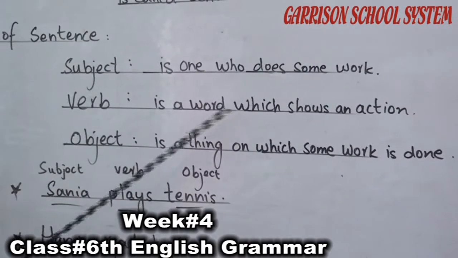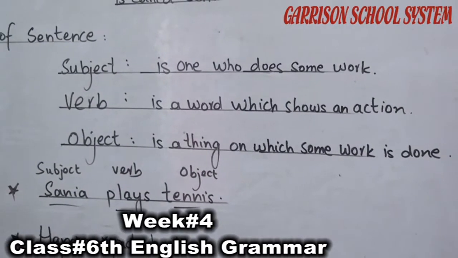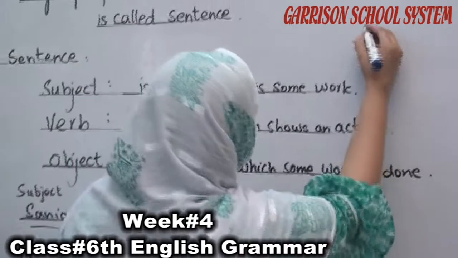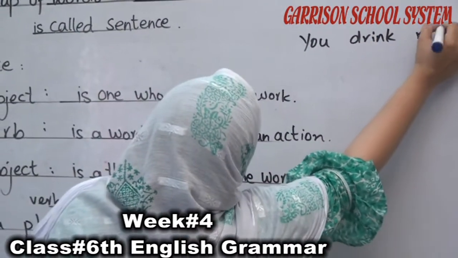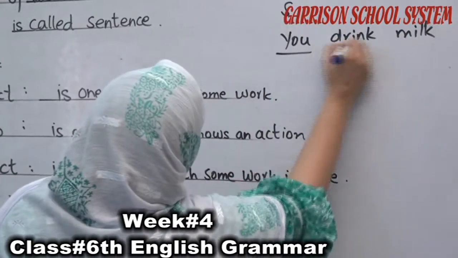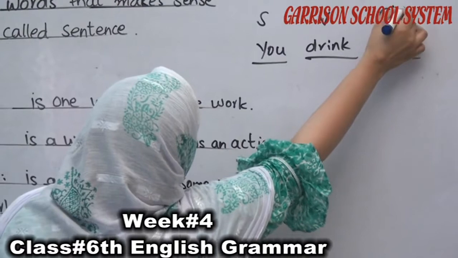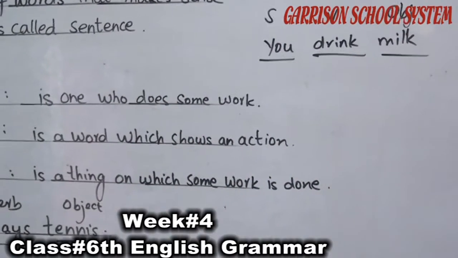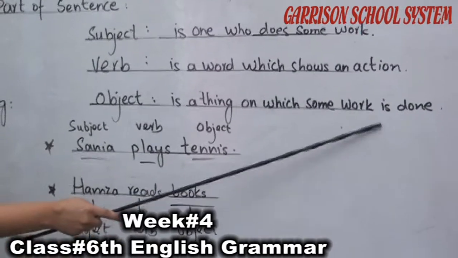Verb is a word which shows an action. In that sentence, you drink milk. You can take the example, you drink milk. So you is subject, drink is a verb that is showing an action, and milk is object on which the work is done. An object is a thing on which some work is done.